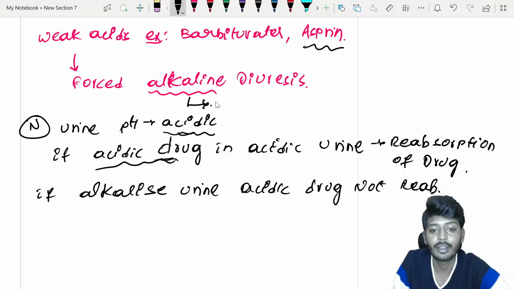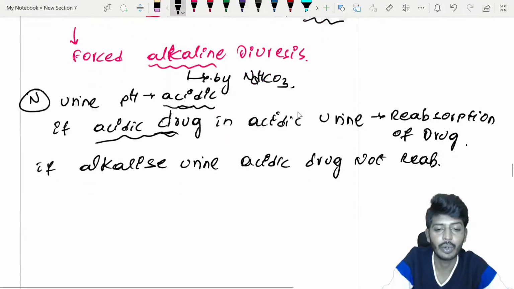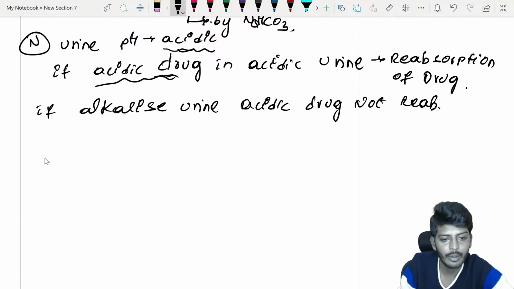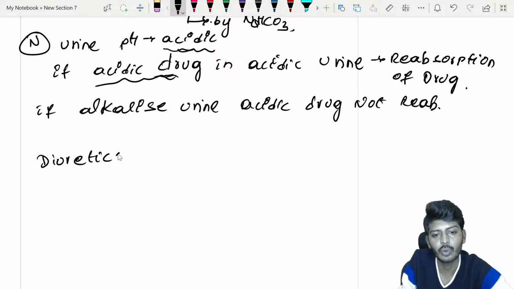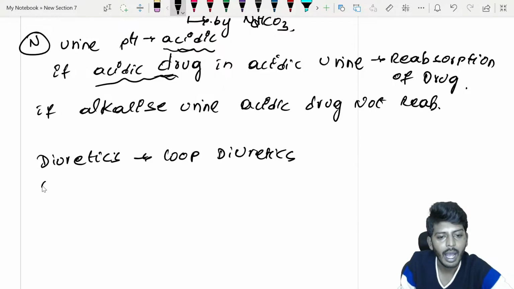The alkalization of the urine is done most importantly by your NaHCO3, that is your sodium bicarbonate. Okay, so in forced alkaline diuresis, the diuretics used are your loop diuretics. What is that? Loop diuretics. Okay, then next one, alkalization is done by what?